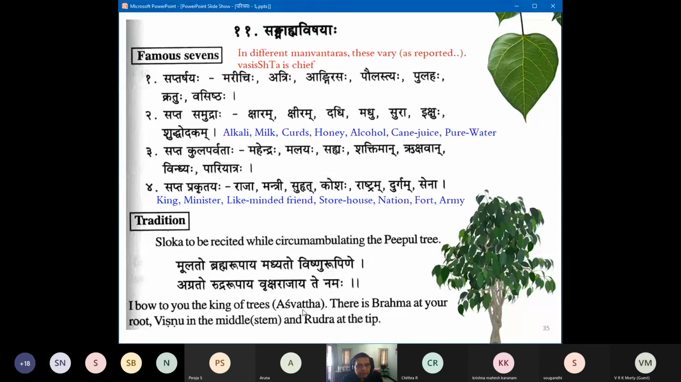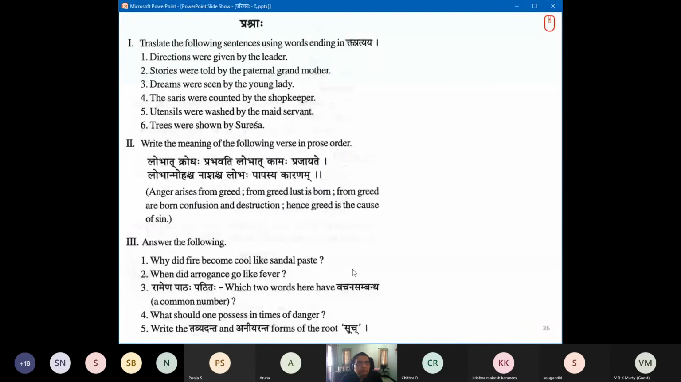Ashwata tree. Okay, that's what it is, a people tree.